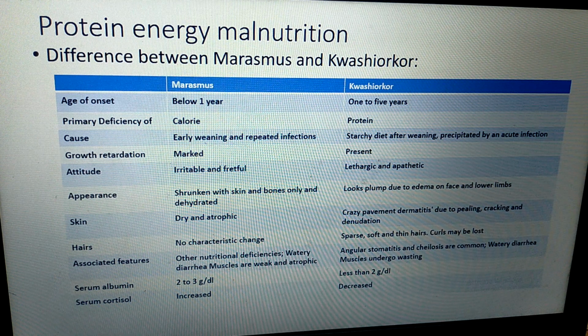If you compare the serum albumin of the patient, in marasmus it ranges from 2 to 3 grams per deciliter, which is less than normal. Whereas in Kwashiorkor, it is less than 2 grams per deciliter. Cortisol level is increased in marasmus, whereas in Kwashiorkor it is decreased. So these are the differences between marasmus and Kwashiorkor.